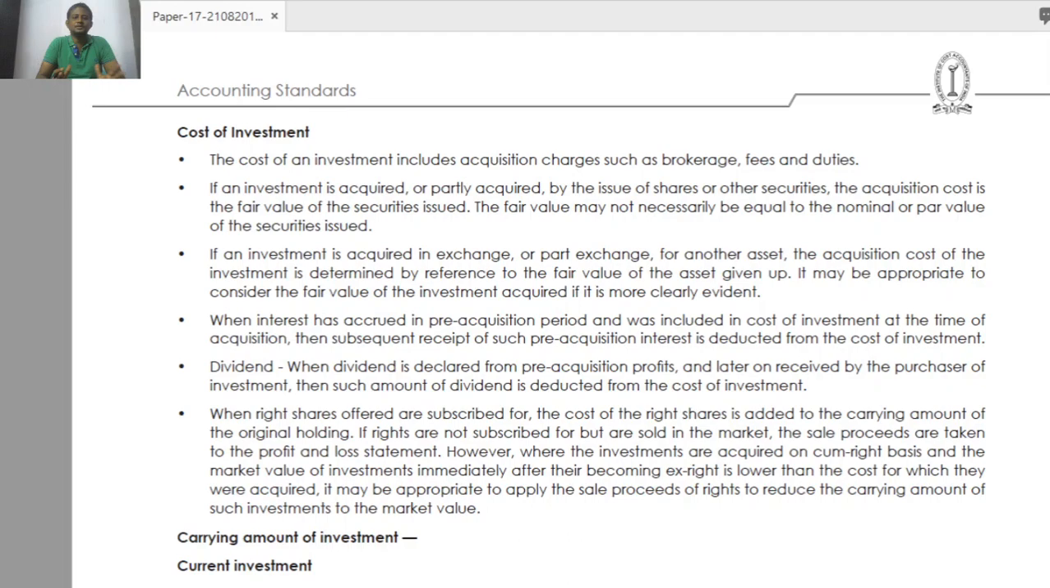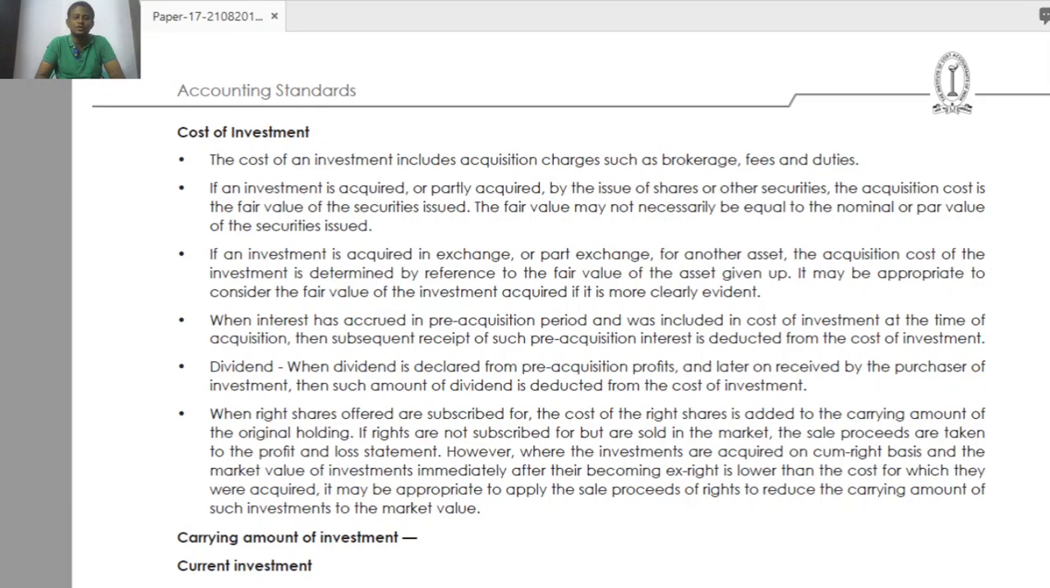What will happen in such a case? Normally, that investor will transfer that right to a third party with some money, meaning they will sell that right to some other person, who will buy the right share. While selling, he will ask for some value from that other person. That is like a gain, and that gain should be credited to the P&L account.